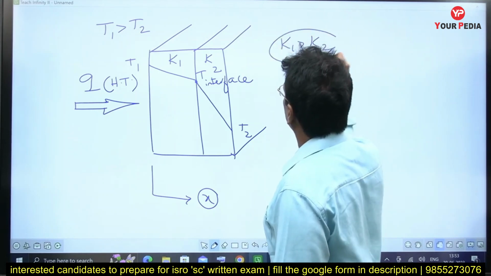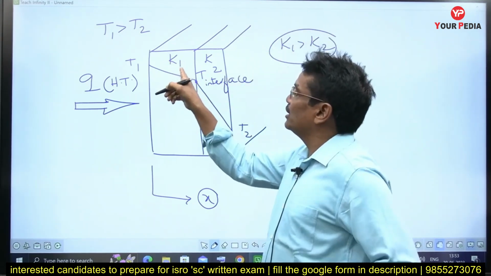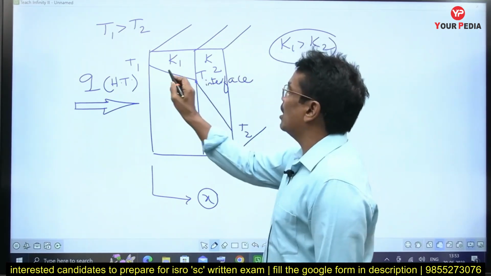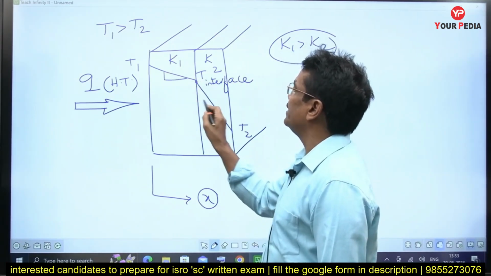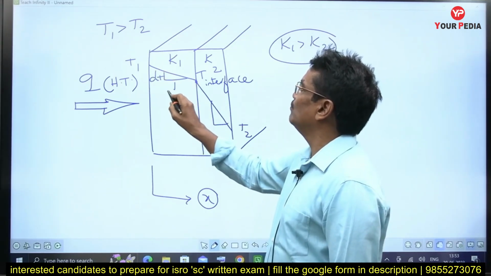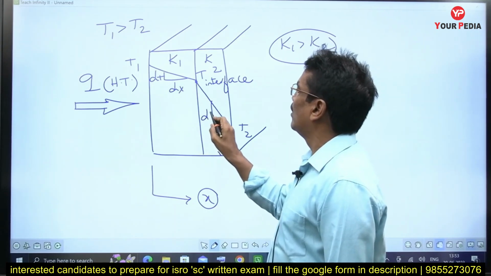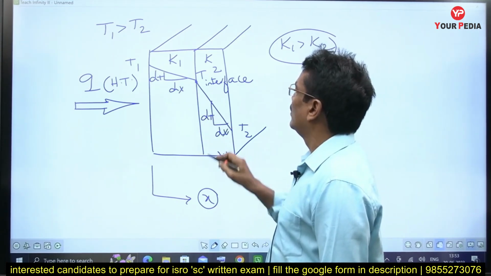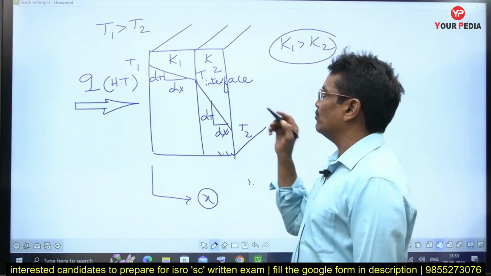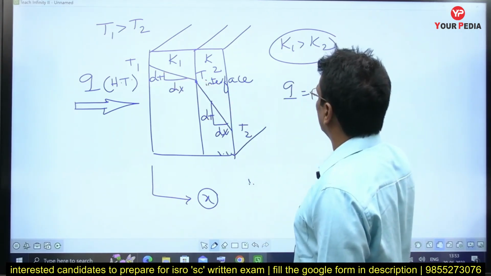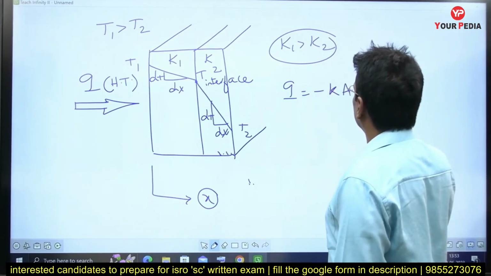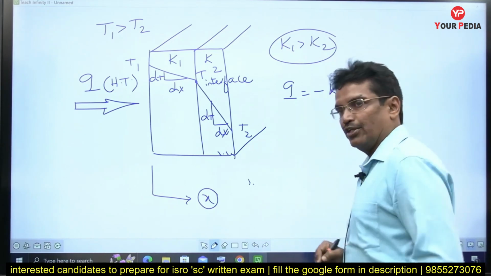One thing you can easily infer, you can understand, is that K1 is greater than K2. Why? Because if we just look at the slope, dT/dx here and here, the dT/dx value is lesser here, and here it is more. From the Fourier law of conduction, Q is equal to minus KA dT/dx. dT/dx is called the temperature gradient.